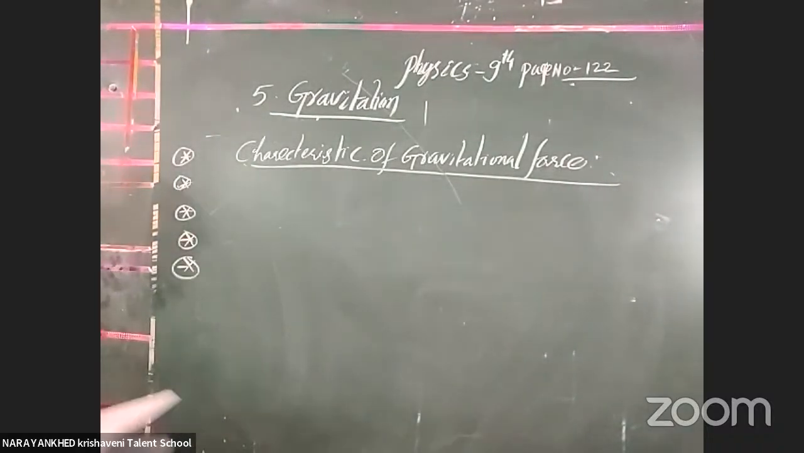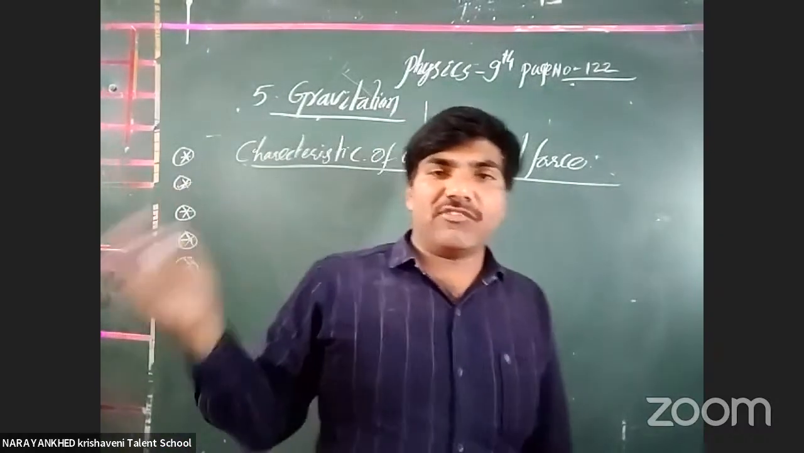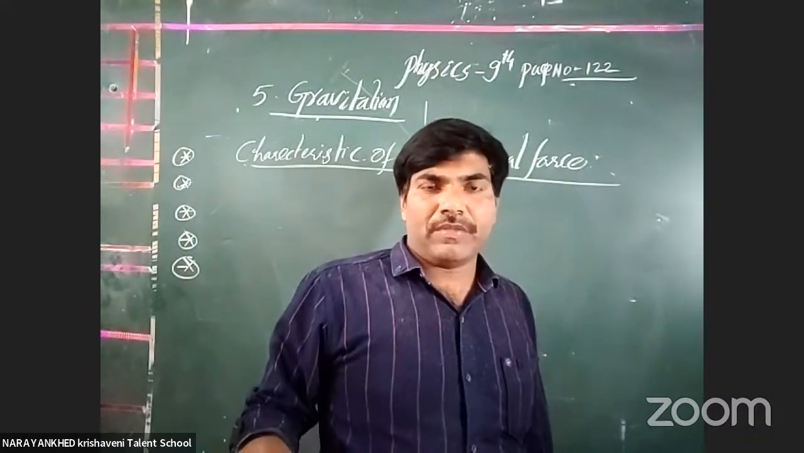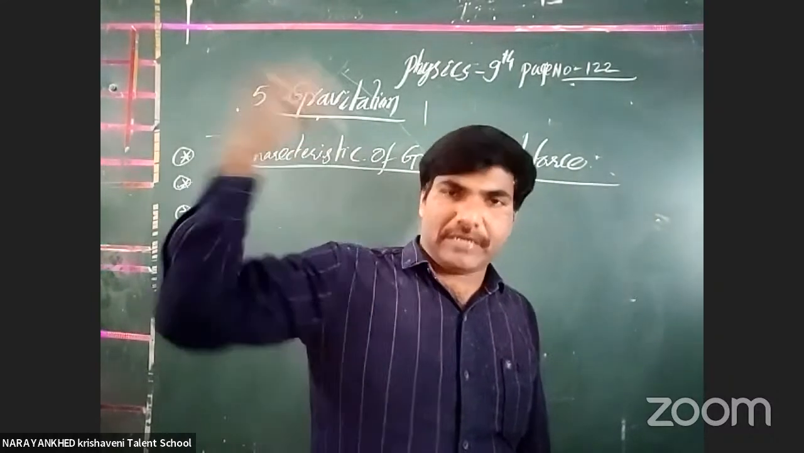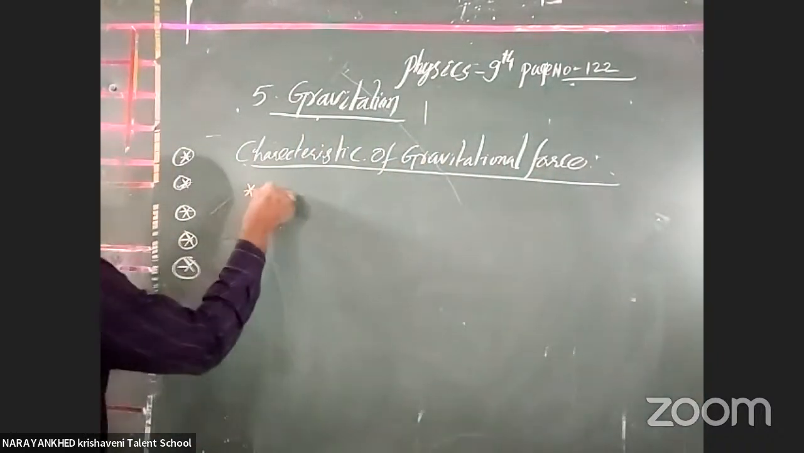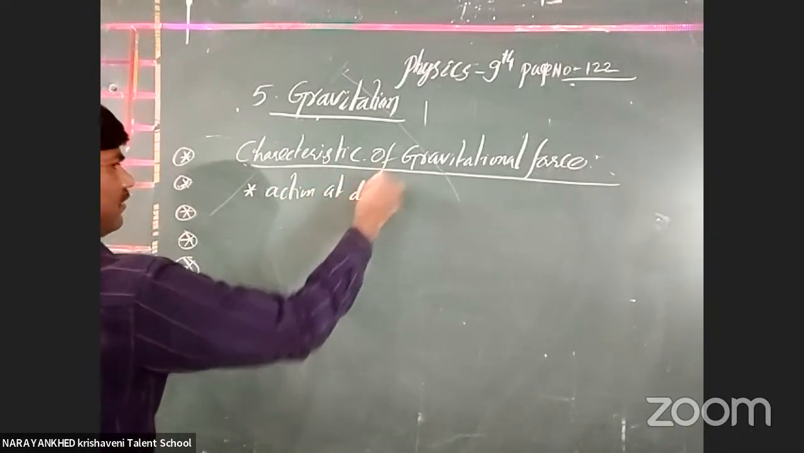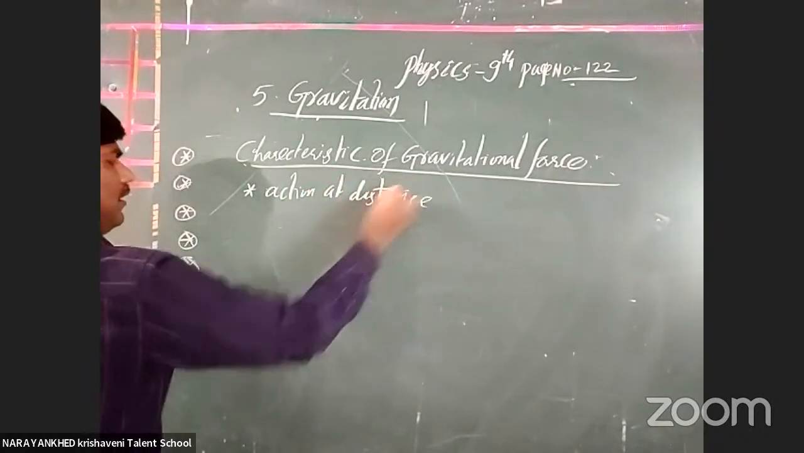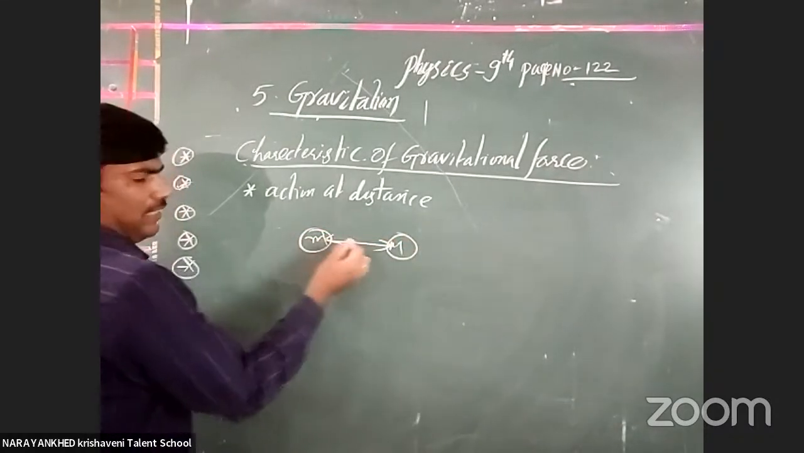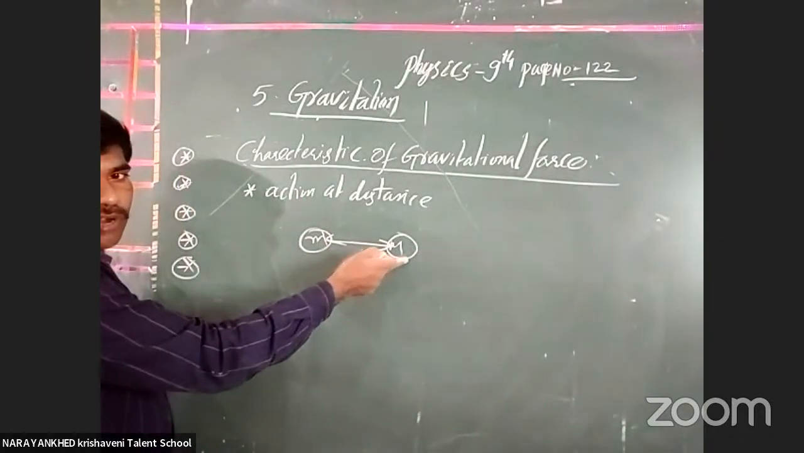First, it is a field force. You know very well, action at a distance. It need not touch the body compulsorily. Okay, clear or not? From some particular distance only, it will work. That is called action at a distance. It means there is no need to touch these two masses. Only from some particular distance, one gives an effect on the other. Understood, all of you?